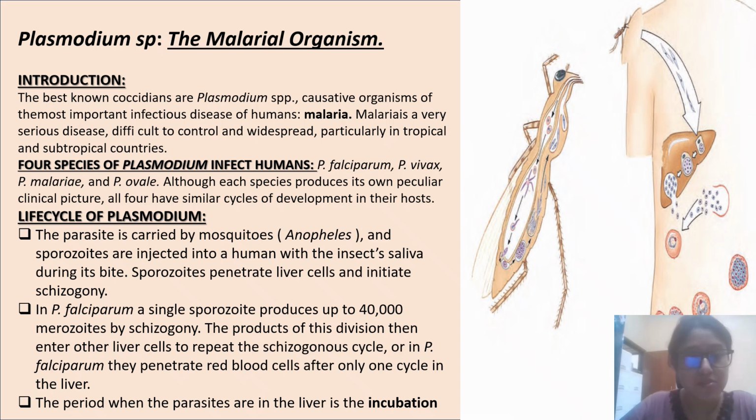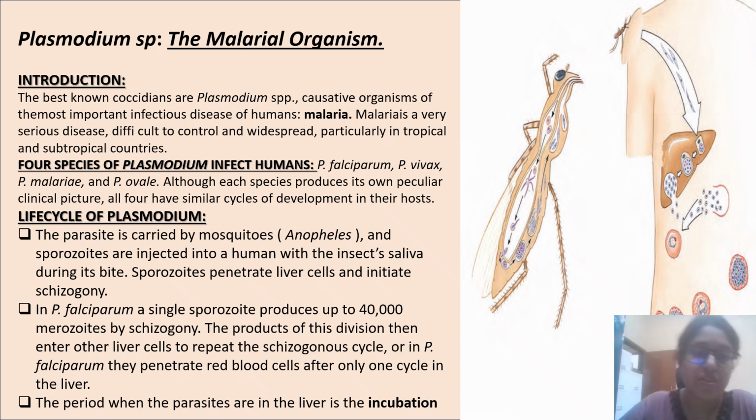The four species of Plasmodium infecting humans are Plasmodium falciparum, Plasmodium vivax, Plasmodium malariae, and Plasmodium ovale. Although each species produces its own peculiar clinical picture, all four have a similar cycle of development in their host. This picture is copied from the Hickman Zoology books.